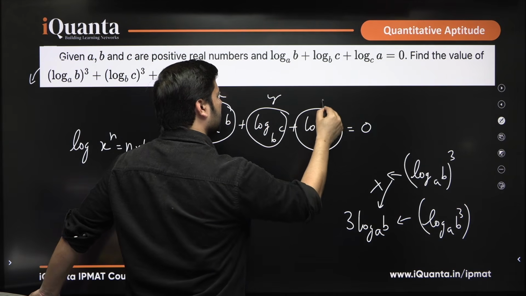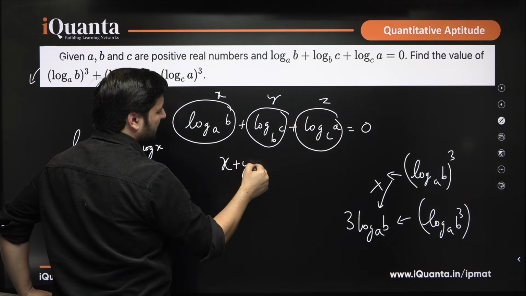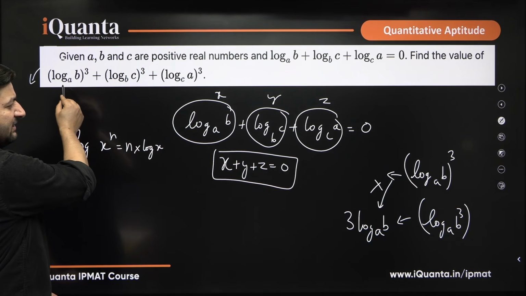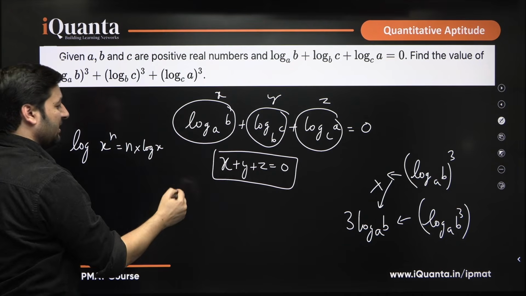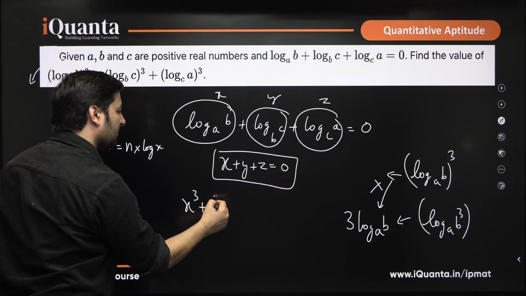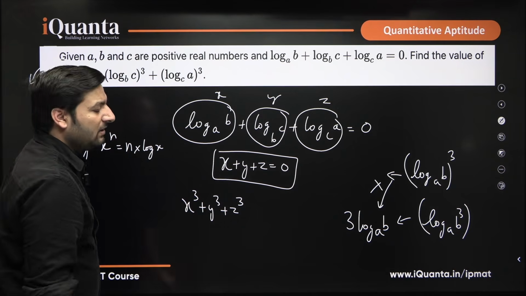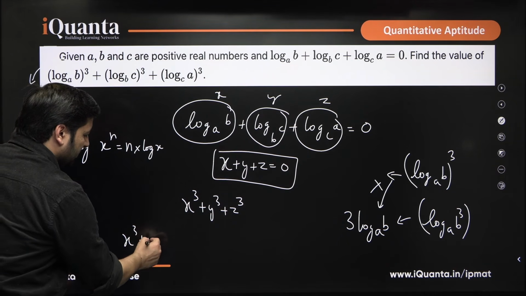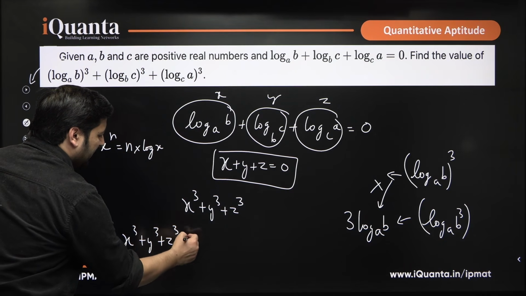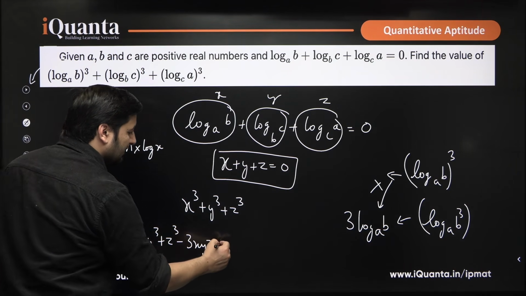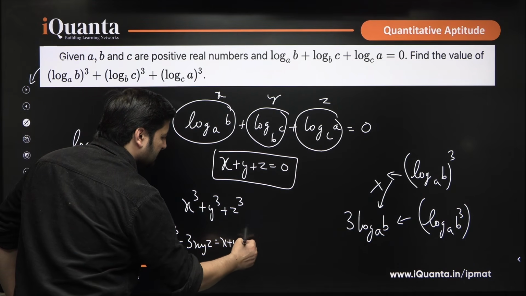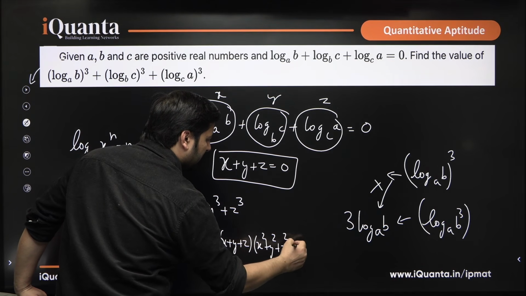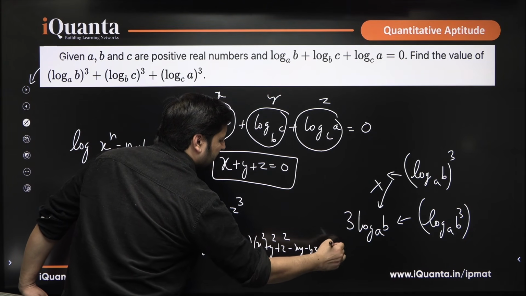can I say that I have been given x plus y plus z equals 0? This is what I have been given, and I have to find out the value of x cube plus y cube plus z cube. Many of you know the formula: x cube plus y cube plus z cube minus 3xyz is equal to x plus y plus z into x square plus y square plus z square minus xy minus yz minus zx.